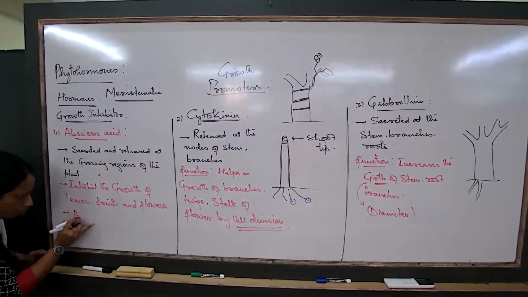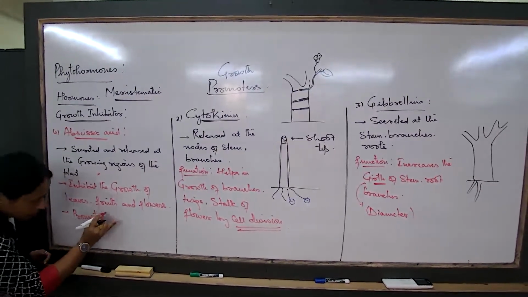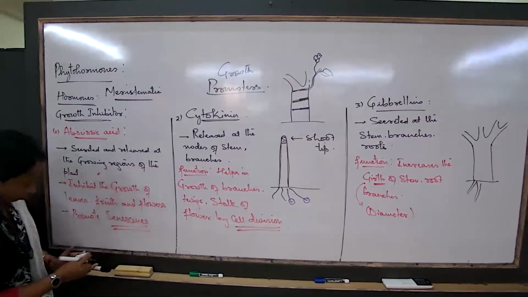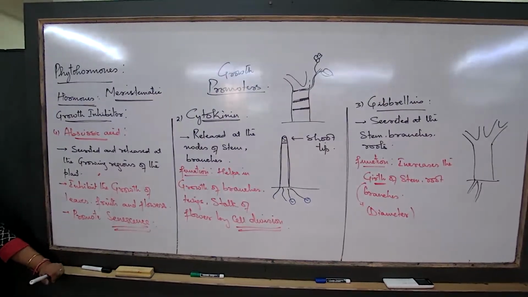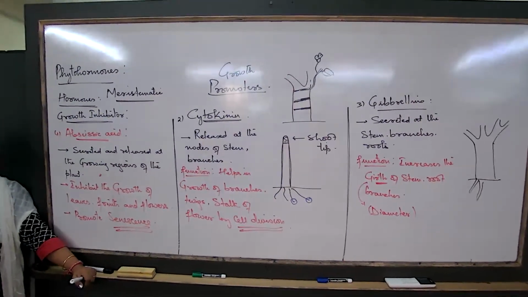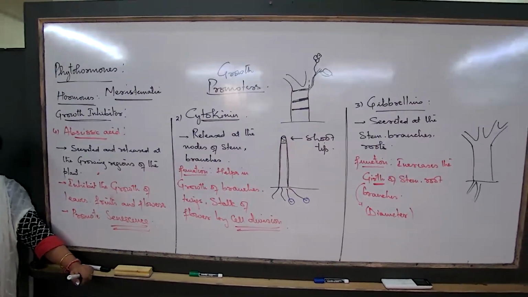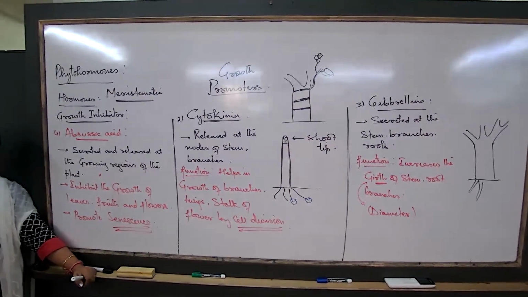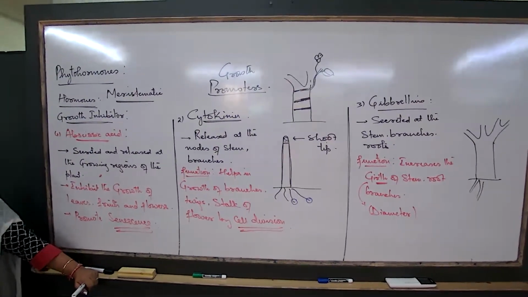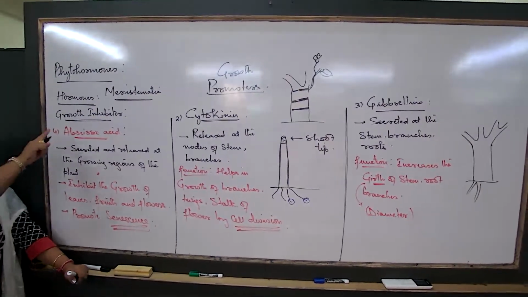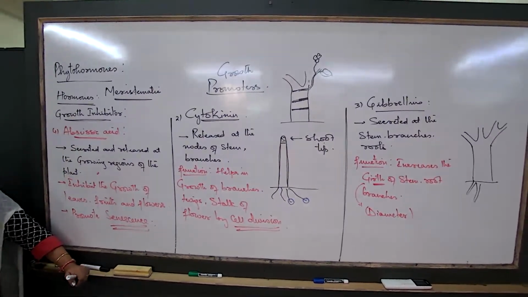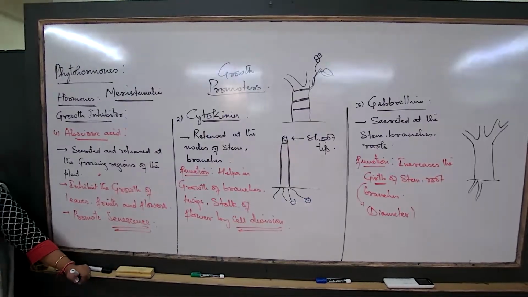And it will promote senescence, meaning aging of the plant parts. Green leaf, it has grown to optimum size. And now that it has grown to optimum size, all these hormones have helped in the growth. Abscisic acid is a growth inhibitor. It is only one growth inhibitor that we are talking about. The other three were all promoters. They were all growth promoters.